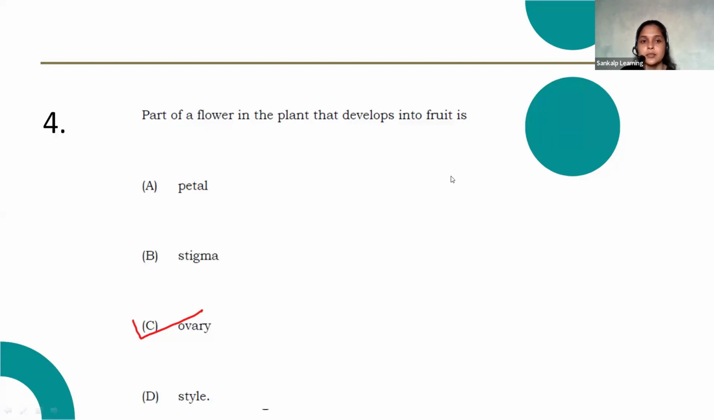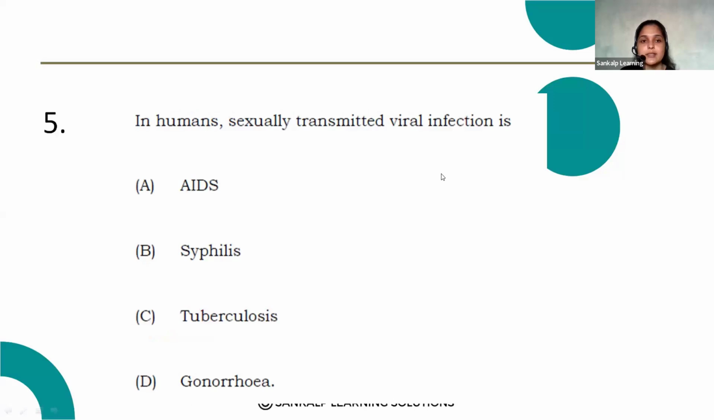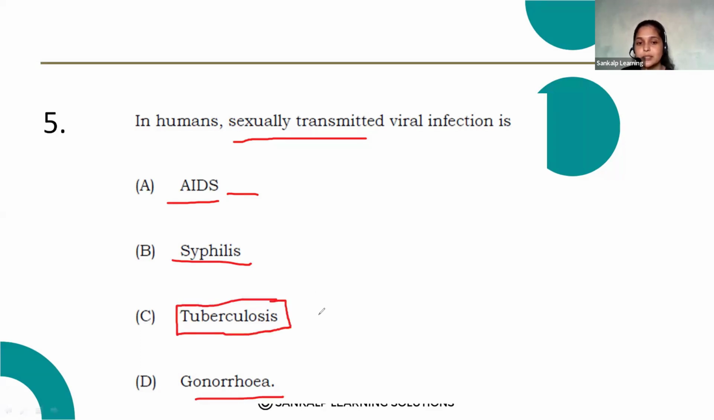Next question. In humans, sexually transmitted viral infection is. Read the question properly. Sexually transmitted viral infection. Okay, AIDS, syphilis, tuberculosis, gonorrhea. Here AIDS is transmitted sexually. Yes. And syphilis will also transfer sexually. And gonorrhea is also a sexually transmitted disease, but tuberculosis is not a sexually transmitted disease.